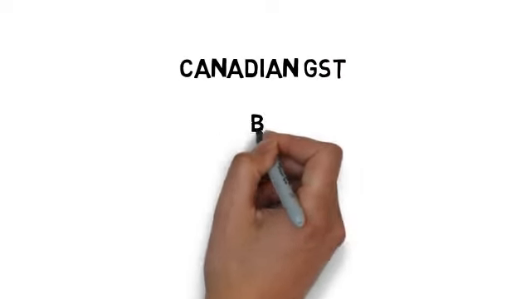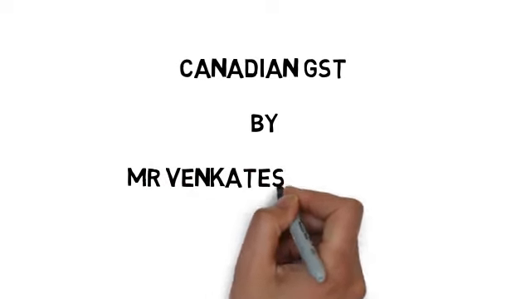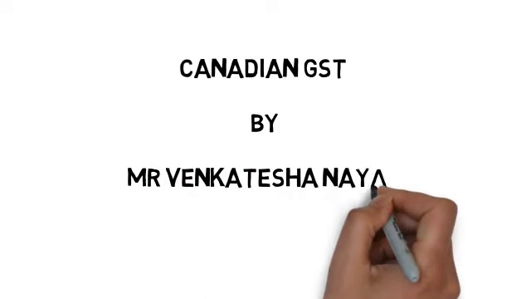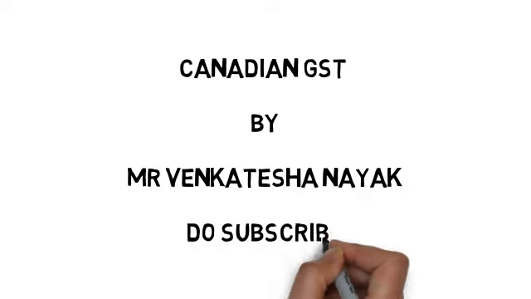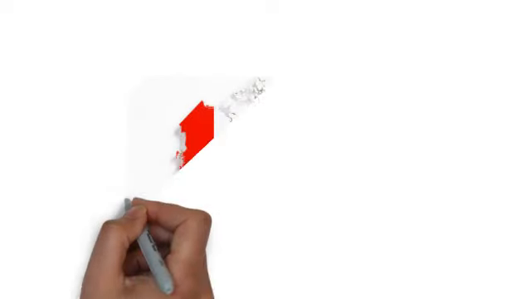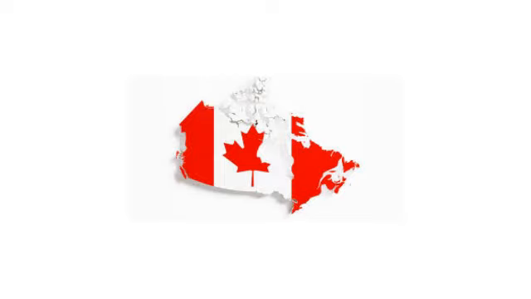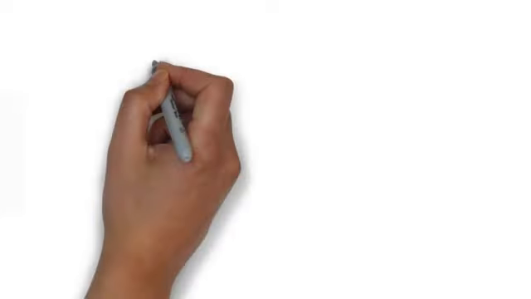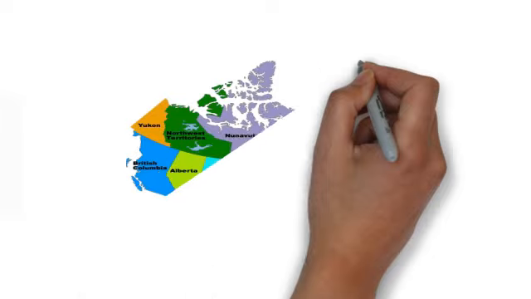Canadian GST model. So we are going to discuss the tax structure which is prevailing in the country of Canada. Indian GST was influenced by various countries' GST models. We all know France was the first country to implement GST. Canada is a country in the northern part of North America.